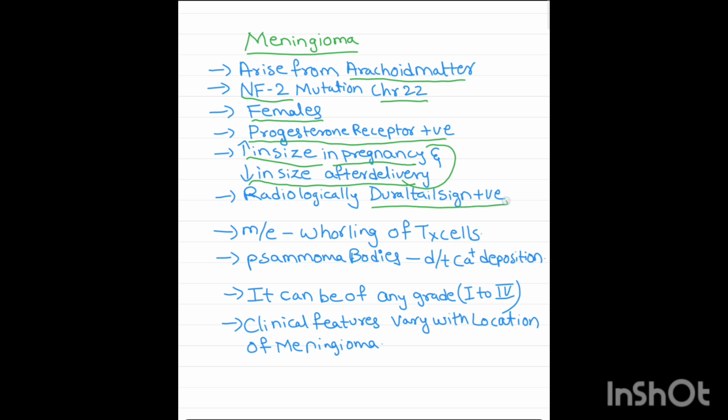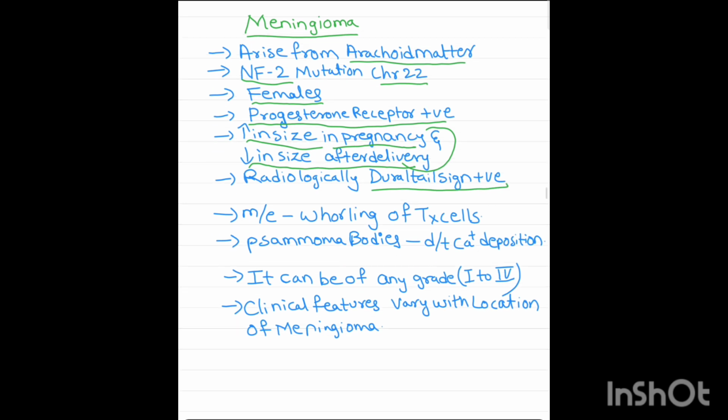Radiologically, the dural tail sign is seen. Tumor cells are present in a whorling manner, like whorls, and psammoma bodies. Calcium is present in the round psammoma bodies. Meningioma can be of any grade from grade 1 to 4. Clinical features vary depending upon the location, because meningioma can occur anywhere in the arachnoid matter.